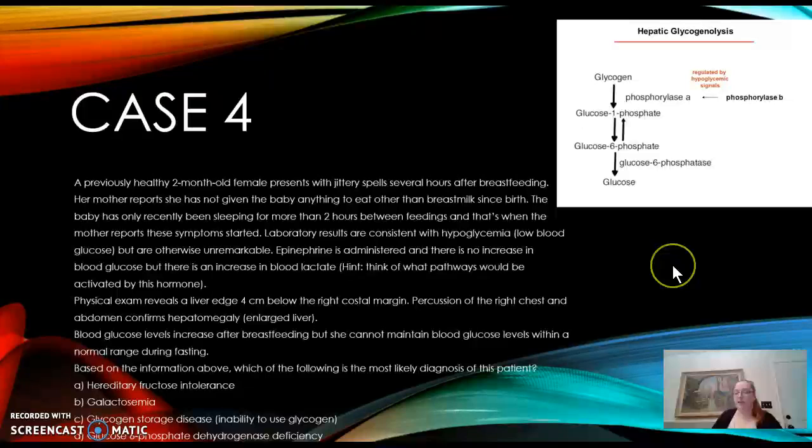So especially if we look at the case of von Gierke disease, which is glycogen storage disease type 1, there is a deficiency of the enzyme glucose 6-phosphatase here, which means that glycogen can't be cleaved into glucose. And this will cause both hepatomegaly and fasting hypoglycemia, as well as lactic acidosis.